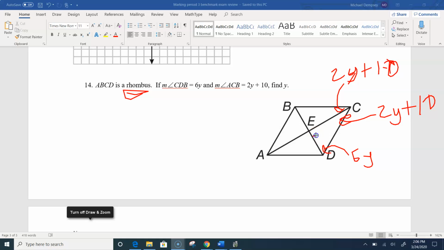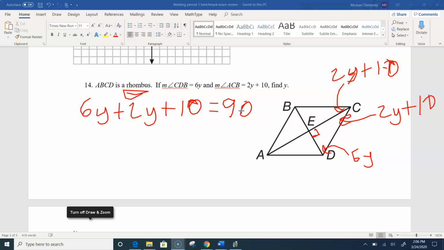Okay, and then diagonals of a rhombus are perpendicular. So what do I have? I have 2 acute angles in a right triangle. So that means that those 2 angles have to add up to 90. So if I take the 6y plus the 2y plus 10, they ought to add up to 90 degrees. They're the acute angles in a right triangle.